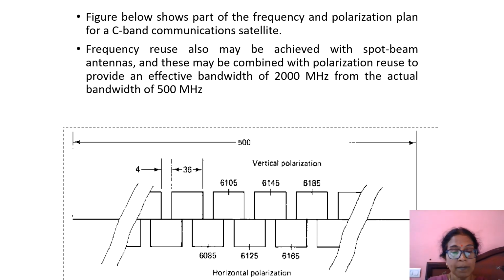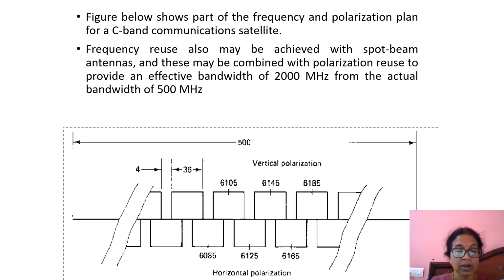For example, here channels 1, 2, 3 are transmitted by using vertical polarization and these channels are used by the horizontal polarization. You can see here this frequency is shared by both the vertically polarized signal and the horizontally polarized signal.